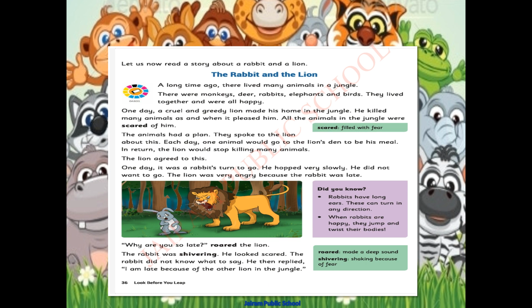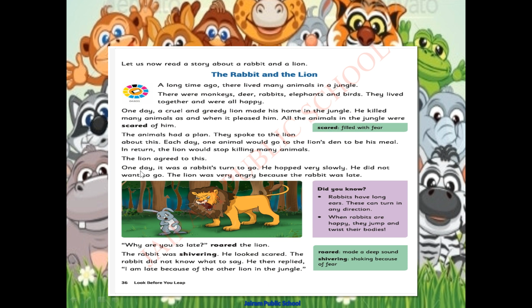So what will the lion do? The lion agreed to this, because the lion had no need to hunt anymore. Yes, children, without hunting, without doing anything, it is going to get the food daily. So the lion agreed to their plan.